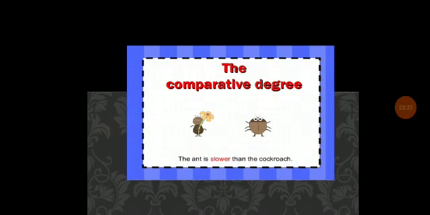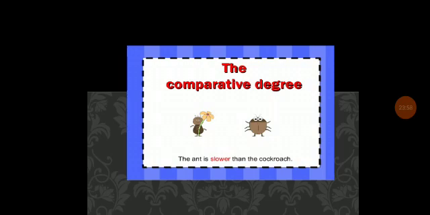Or some example, like in the positive degree we have mentioned: no other boy in the class is as clever as Hari. So here, as clever as and no other. So we change to the comparative degree: Hari is cleverer than any other boy in the class. So here this comparative degree is cleverer than any other. And we change to the superlative degree: Hari is the cleverest of all the boys in the class.